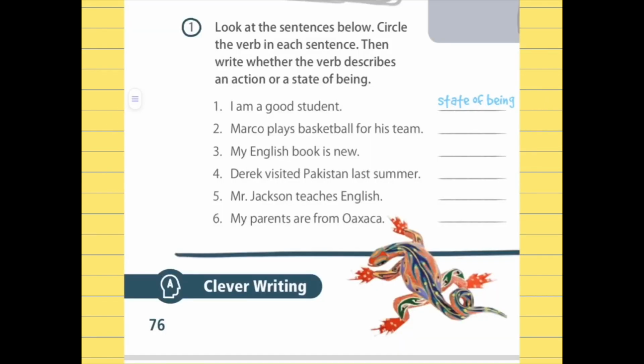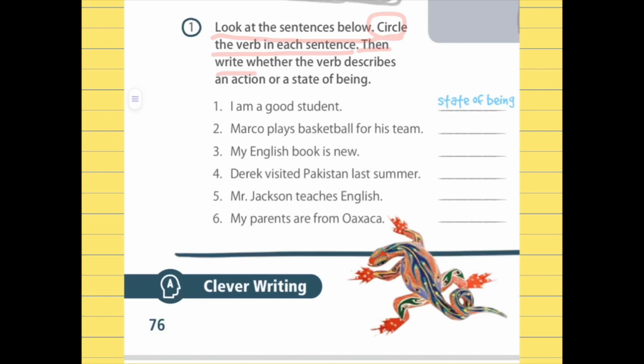Let's continue to page 76 on activity number 1. Ready? Let's read the instructions. Look at the sentences below. Circle the verb in each sentence.